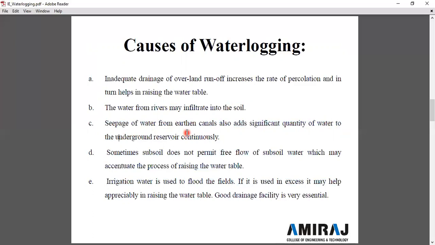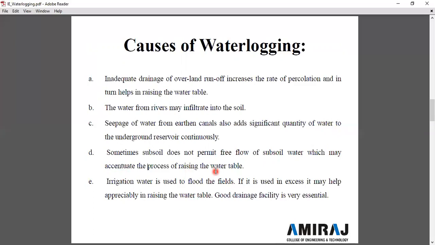Different types of canal systems are available. So the seepage of water from the canal plays a very significant role, adding a significant quantity of water to the underground reservoir continuously. Sometimes the subsoil does not permit free flow of subsoil water, which may actuate the process of rising water table. Sometimes, due to improper cultivation, the subsoil does not provide a free passage to the water for the gravitational flow.